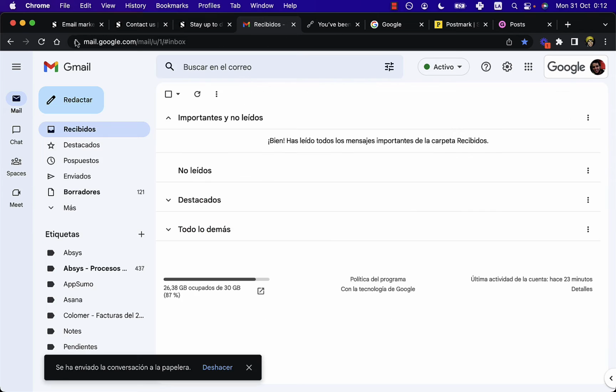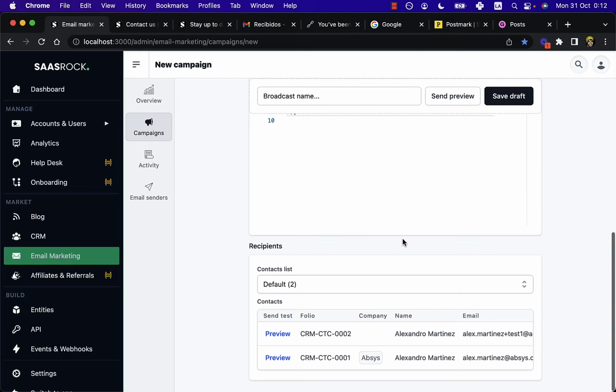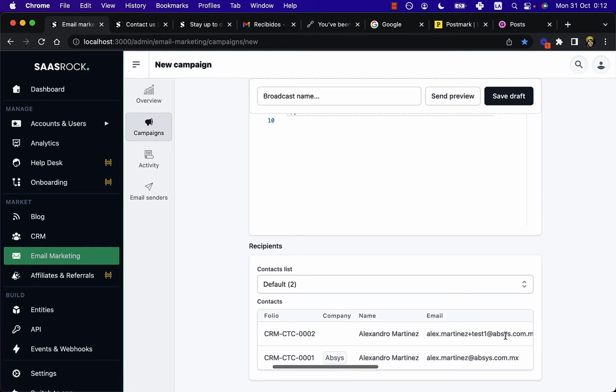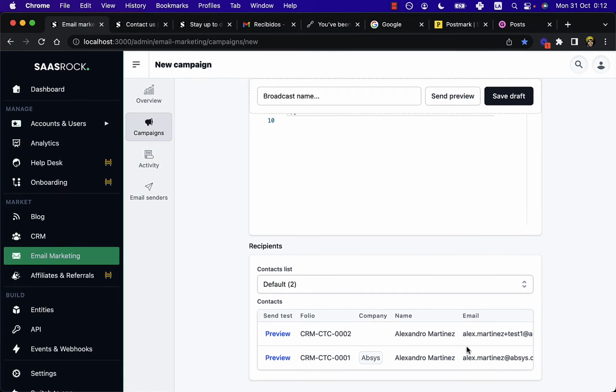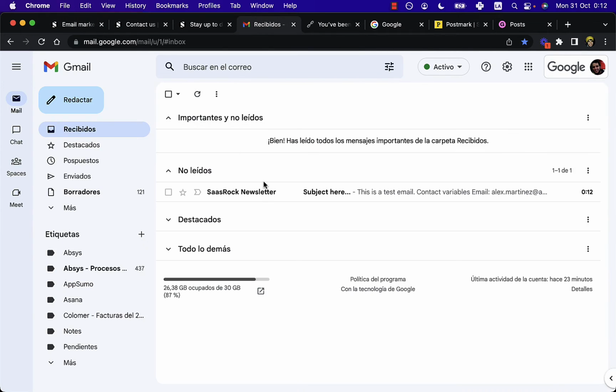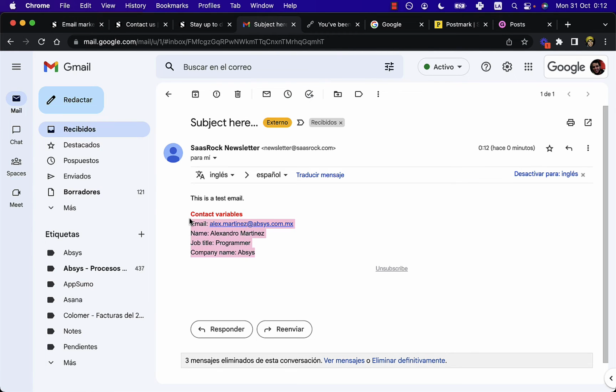But we can preview by selecting here, preview on one contact. So assuming that this contact is a programmer, I want to preview and send it to myself and debug the contact variables. I can do that by clicking there, and I can see how the email will look for that contact. So we can make sure our campaign will contain the right values for each of our contacts.